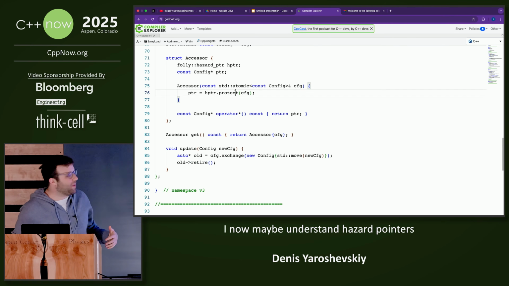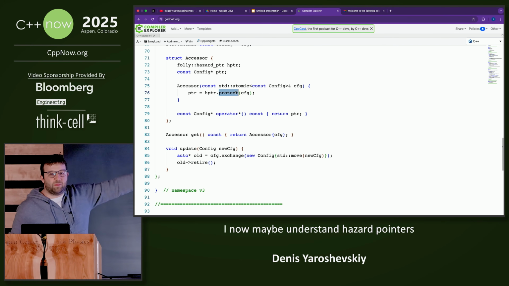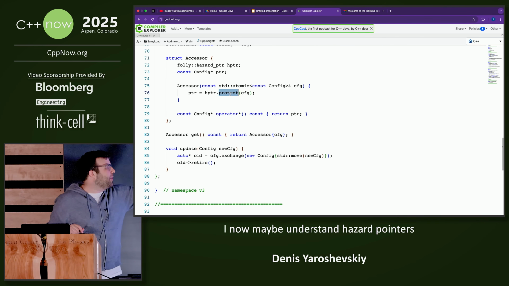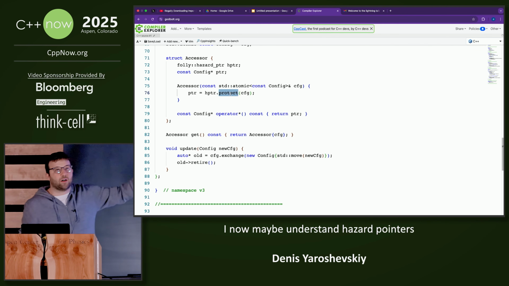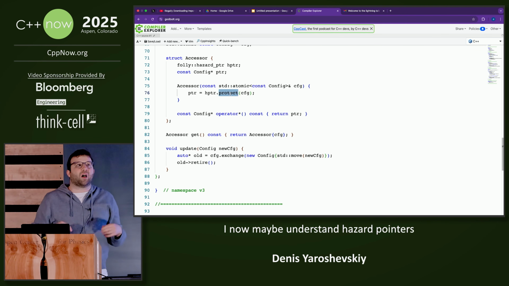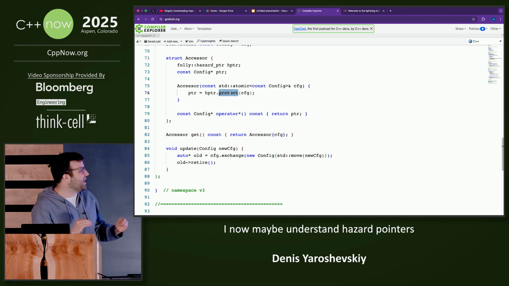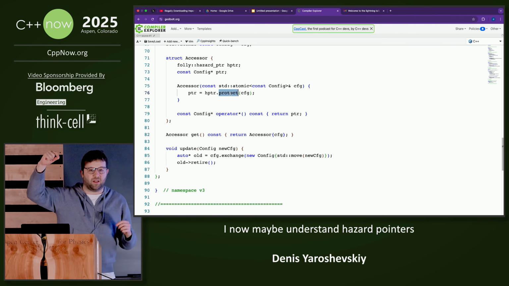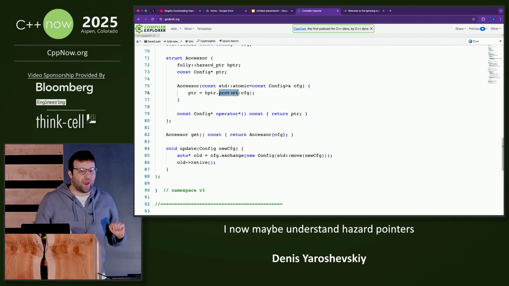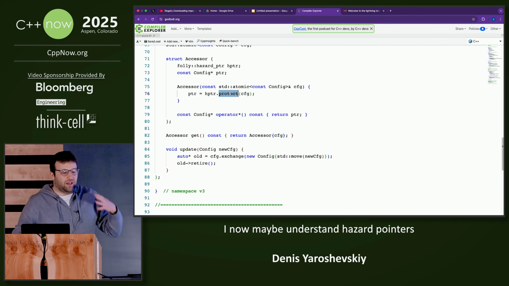And what's really nice about this is that on the read path, we didn't really do much. This is all just writing a few pointers to the thread local storage. And what's also nice, this is a perfect example for hazard pointers, because let's say we do something for a while with the config, we just protect this one instance of the config. It's okay that the rest of the system moved on. And I'm out of time, but that's how you use hazard pointers for at least one object.